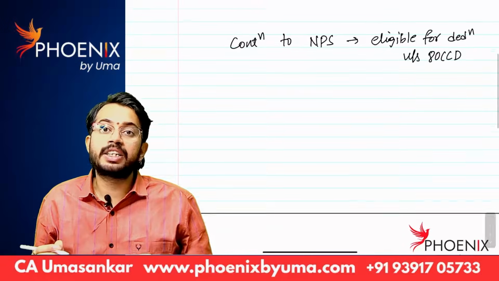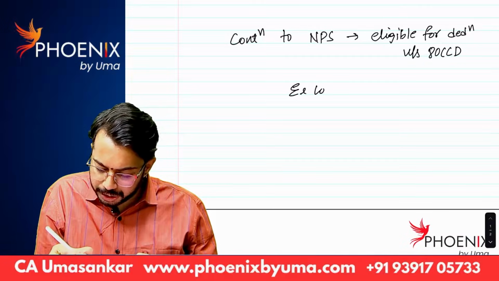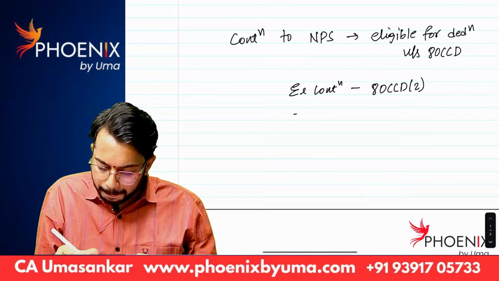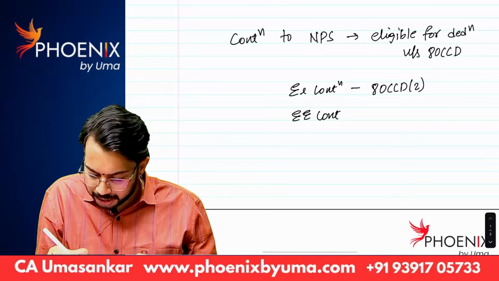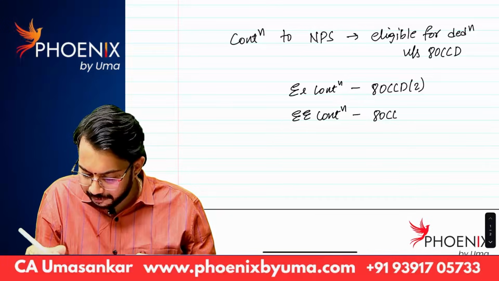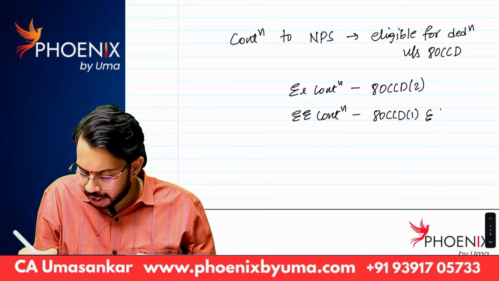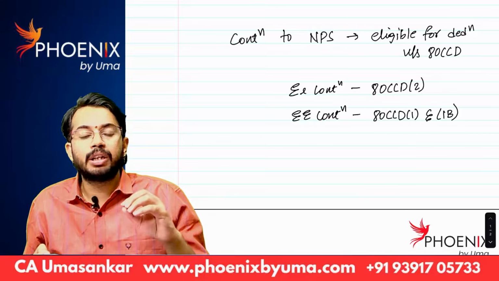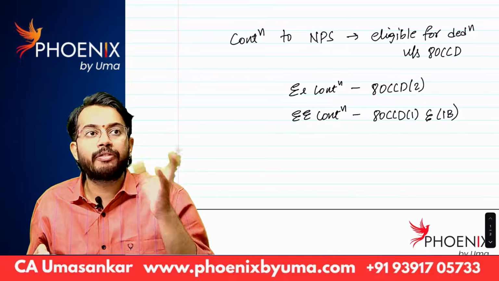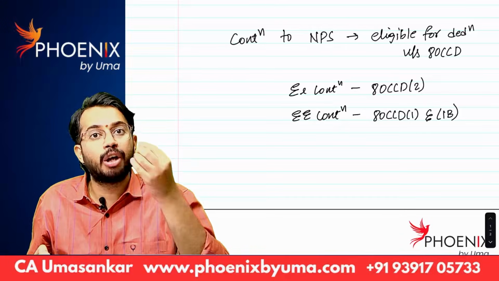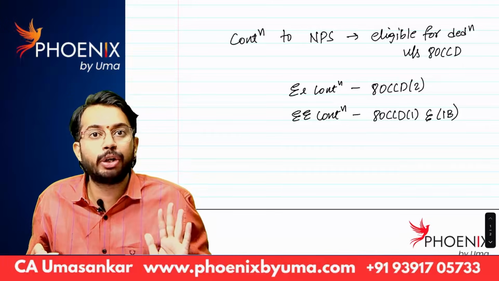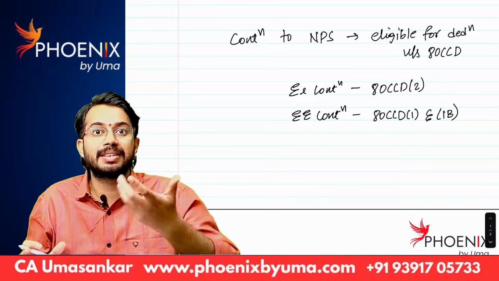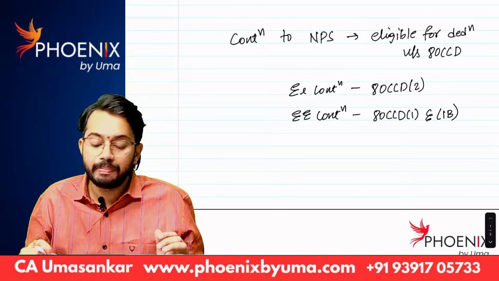In chapter 6A deductions, we have discussed employer contribution is eligible for deduction under section 80CCD(2). Employee contribution is eligible for deduction under section 80CCD(1) and 80CCD(1B). So once upon a time, government used to give pension, but afterwards, even though you got a government job, after retirement you are not going to get the pension. So that's why the government introduced the concept of NPS, Central Government Pension Scheme, NPS.